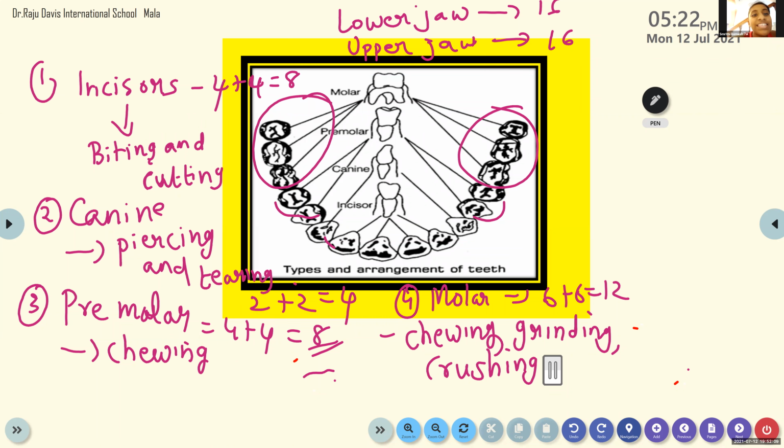Humans are very unlucky, because crocodiles and others grow their teeth about 100 times in their life. But their food is different. Crocodiles eat other animals. We human beings also eat animals, but we don't eat them whole. We cut into small pieces and we eat. That's the difference. A crocodile can swallow a human being at a stretch.